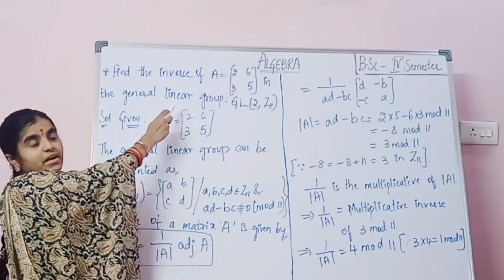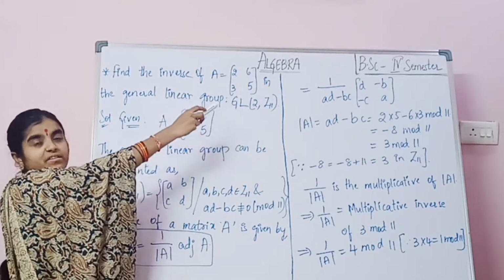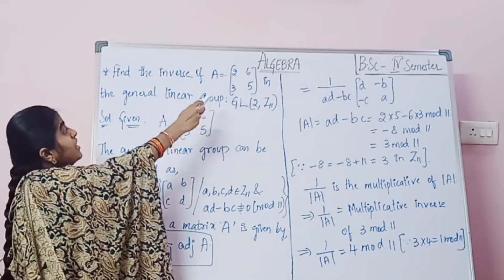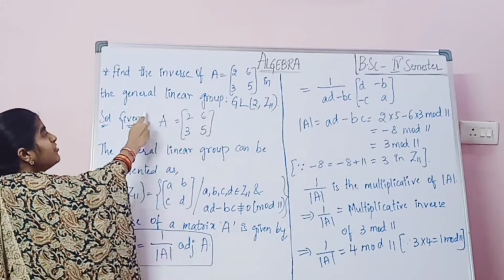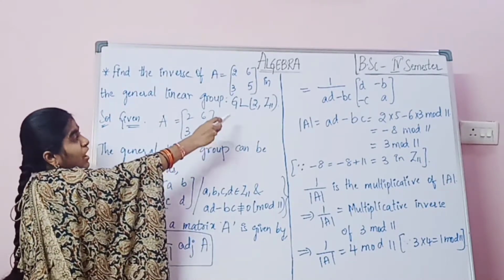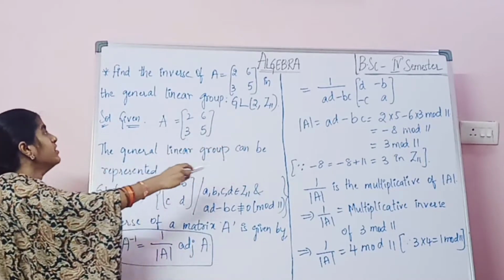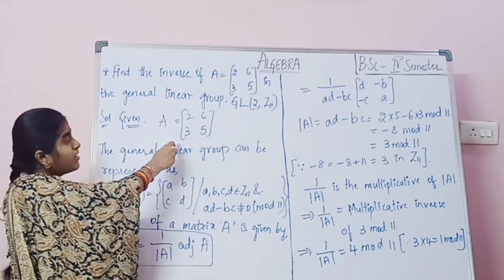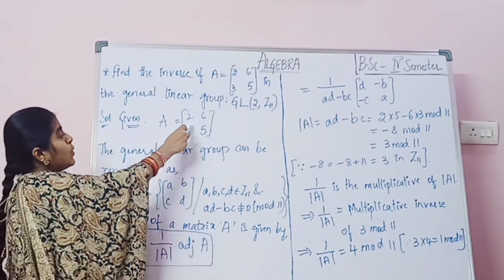Next sum: find the inverse of A. What is the matrix given here? A equals [2, 6; 3, 5] in the general linear group. What is the general linear group here? GL of 2, Z11. So given the matrix, A equals [2, 6; 3, 5].